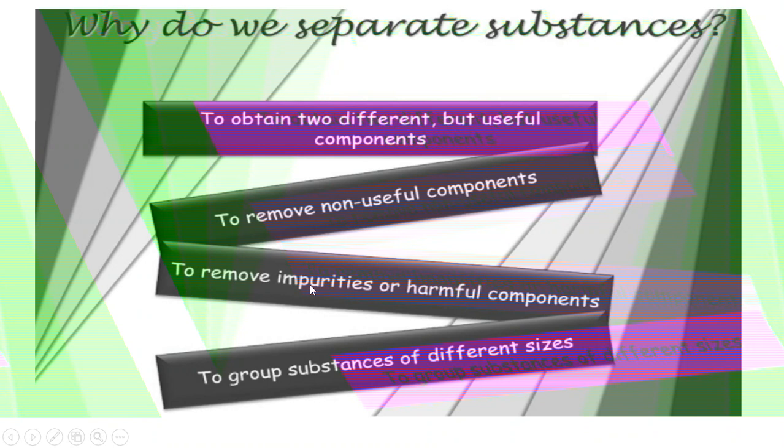Next one, to remove impurities or harmful components. One example I told you: if I give you a bowl of rice consisting of impurities such as stones, stalks, right? In order to get the pure rice, you will be removing impurities and harmful components from that rice. Next one, to group substances of different size.